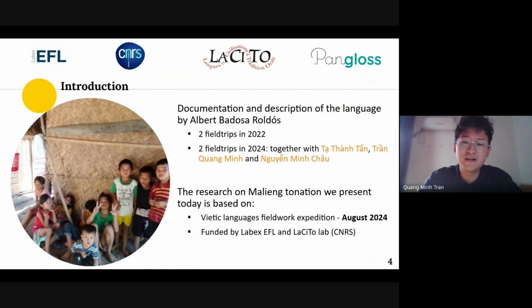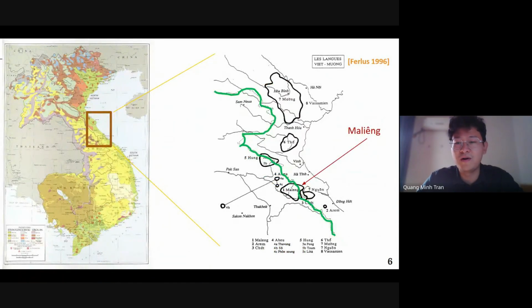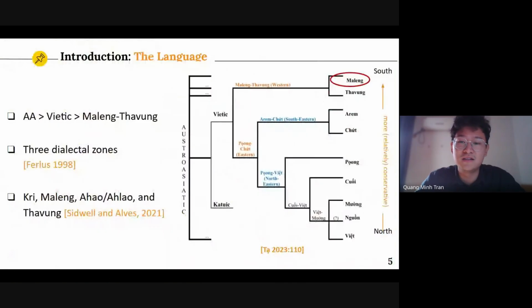Malieng is a Vietic language within the Austroasiatic phylum. And according to Veglis, the Malieng languages comprise 3 dialectal zones. The one we're addressing today is the one spoken in Quang provinces of Vietnam. There are discussions about where to put this language on the Vietic language tree, and we are adopting the 2023 proposal, which put Malieng and Thabang into one subgroup here.